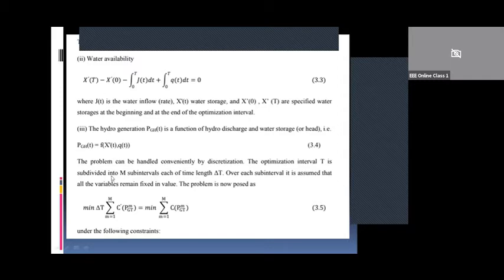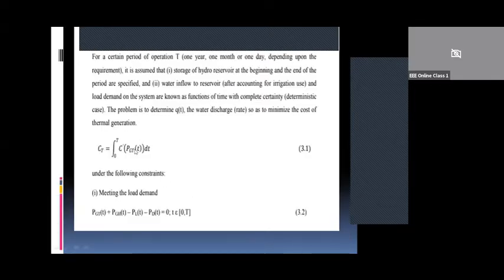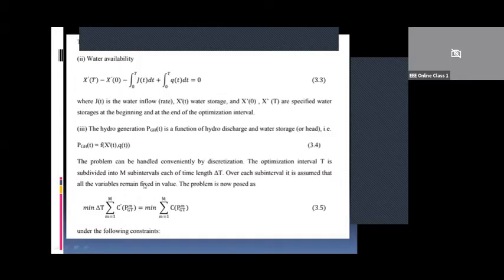Now this problem can be easily handled by discretization. So we divide the total interval into small sub-intervals, that is capital M, where each small interval will be of length delta t. Over each sub-interval, it is assumed that all the variables remain fixed in value. The problem can now be posed as follows. The problem we have already defined, this is the problem statement. So this we will represent in terms of discretization.